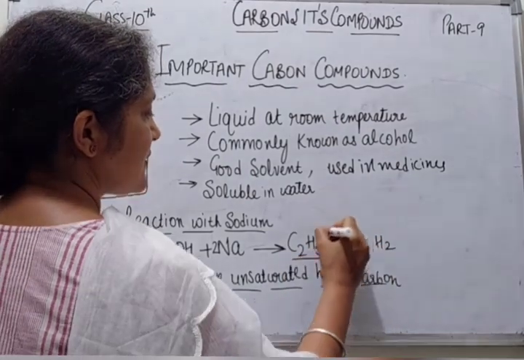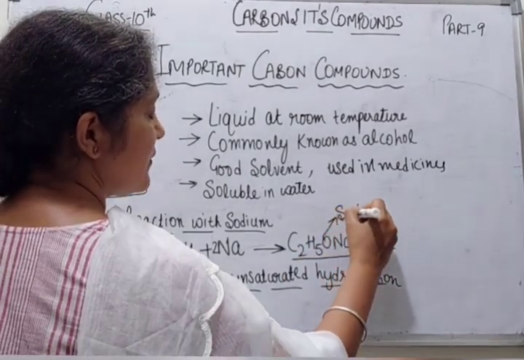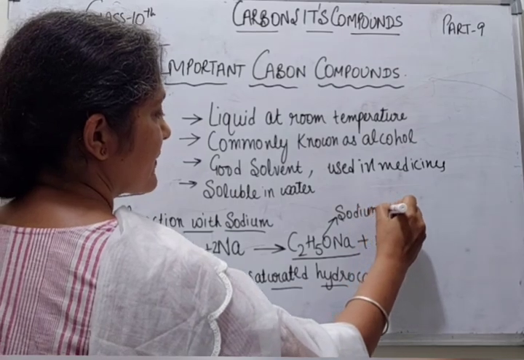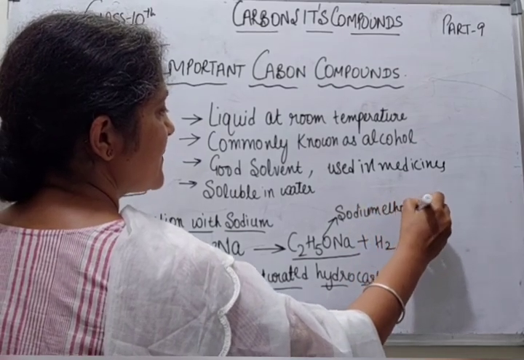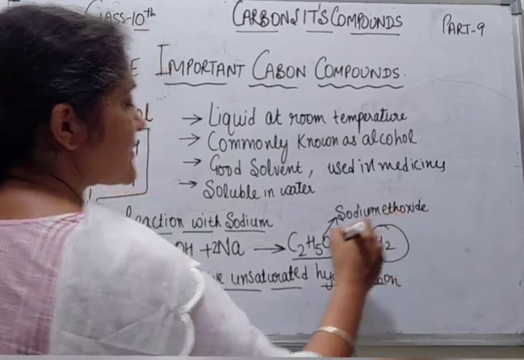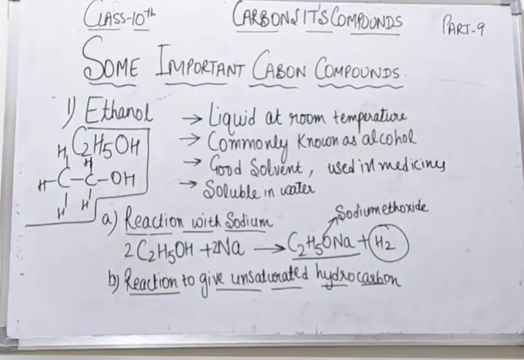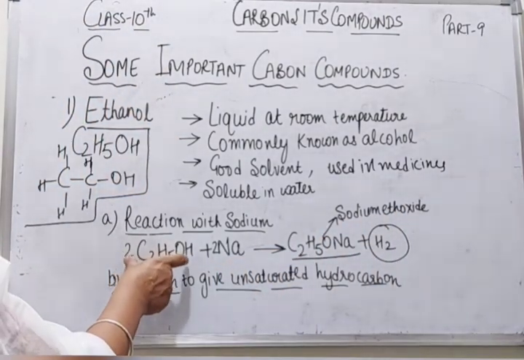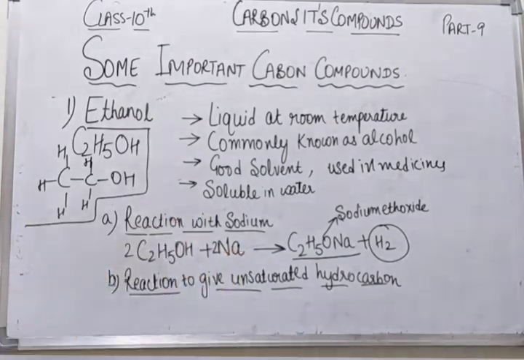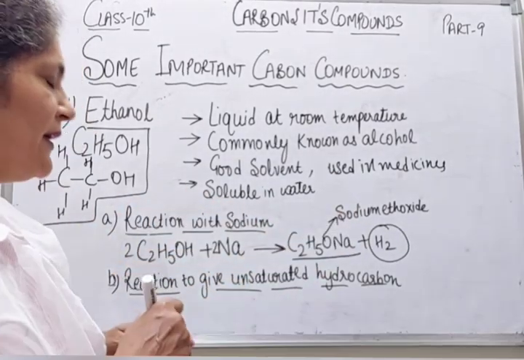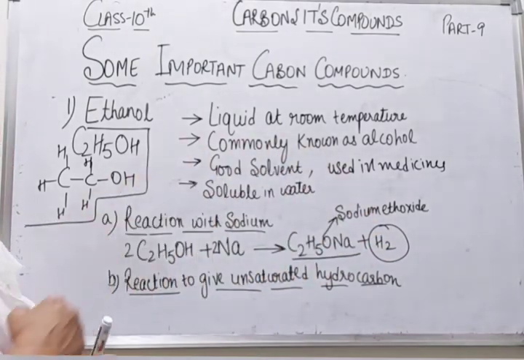This is sodium ethoxide. And what is produced here? Hydrogen gas will be produced. When we react ethanol with sodium, we get sodium ethoxide and hydrogen gas.